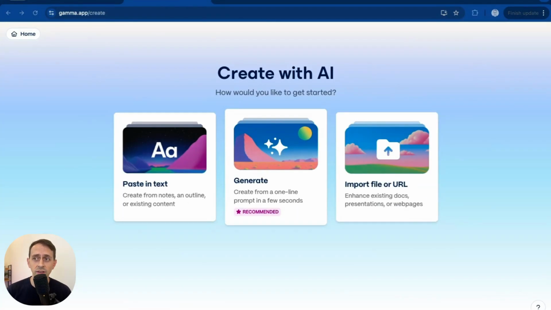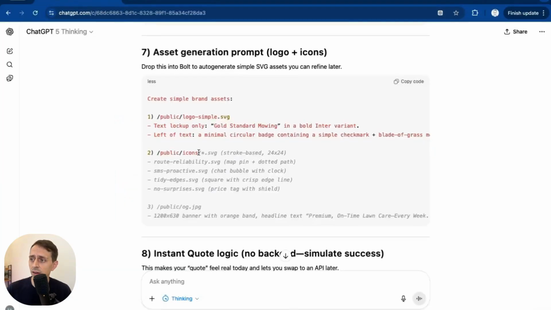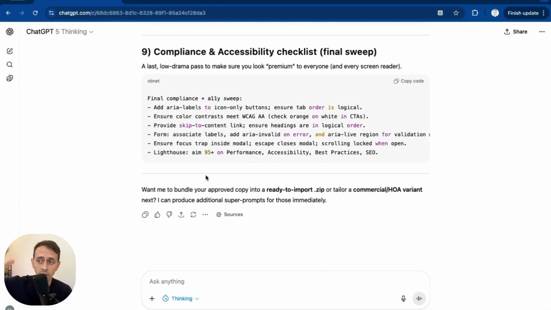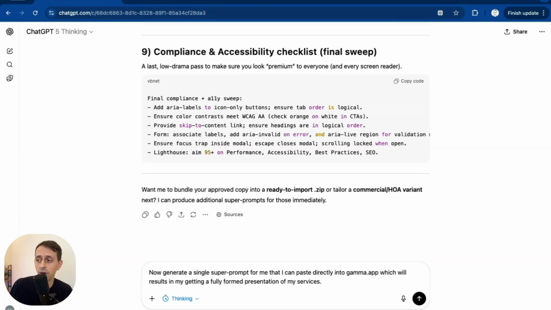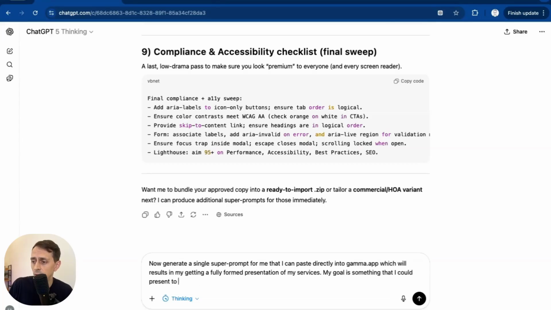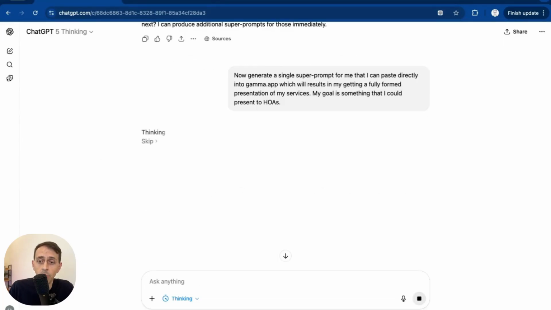And so now we've got the last output, which is a presentation that I could take to homeowners associations, businesses, or send via email. So I'm going to come back here. Again, we're staying in the same chat because we want all this context to be in place. I'm going to say, now generate a single super prompt for me that I can paste directly into Gamma.app. I could go through the Socratic process again, but here I'm going to say my goal is something that I could present to HOAs. The key is you have to tell it the output that you want.